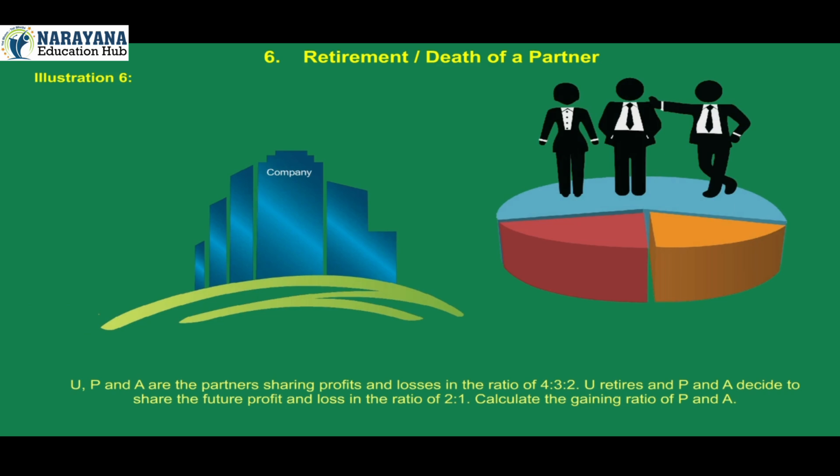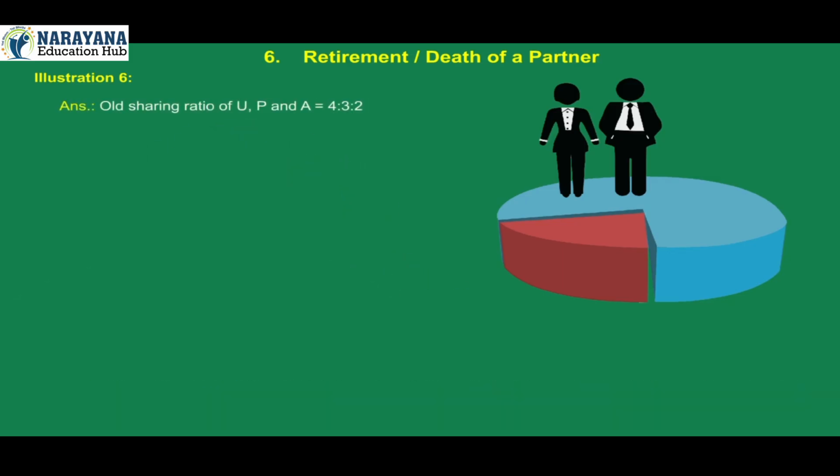Illustration 6. U, P and A are the partners sharing profits and losses in the ratio of 4:3:2. U retires and P and A decide to share the future profit and loss in the ratio of 2:1. Calculate the gaining ratio of P and A. Answer. Old sharing ratio of U, P and A is equal to 4:3:2. U retires. New sharing ratio of P and A is equal to 2:1. Gain is equal to new share minus old share.